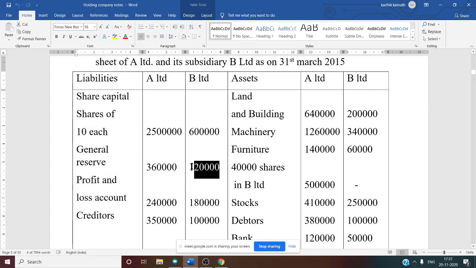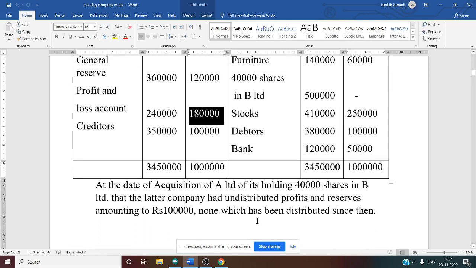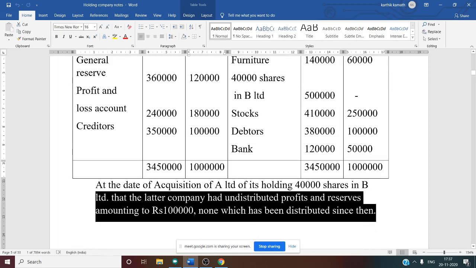So general reserve of B company is 1,20,000 and profit and loss of B company is 1,08,000. These two pieces of information of the subsidiary company are very important from the point of view of solving the problem. So what is this 1,20,000 and 1,08,000? This is nothing but total general reserve and total profit and loss account of the subsidiary company. Yes. So after this, what they have said, none of which has been distributed since then.